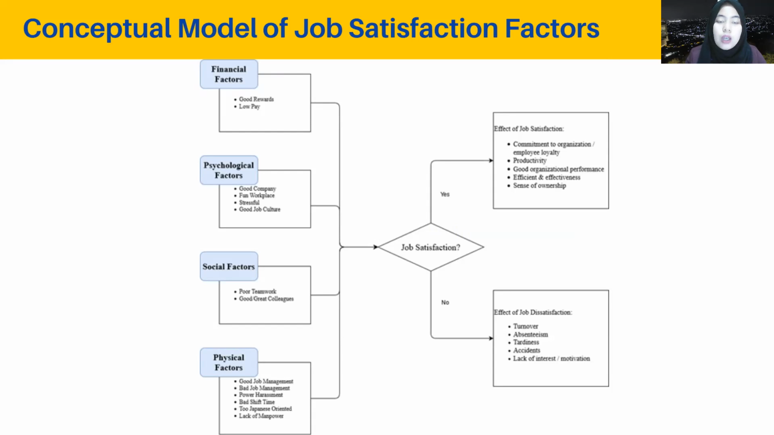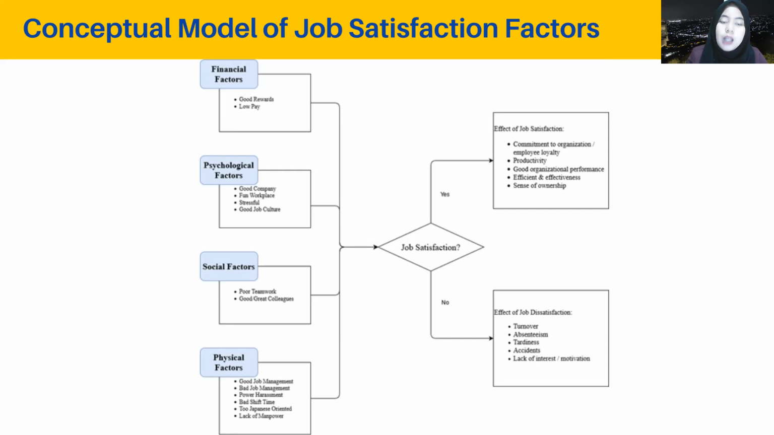There are good rewards and low pay. As I said before, the higher the rewards, the higher the salary, the higher the bonuses, it can give satisfaction to the employee for the job itself. And low pay means that they will do the work absently because they are paid low, and then it can affect the satisfaction of the employee towards their job.